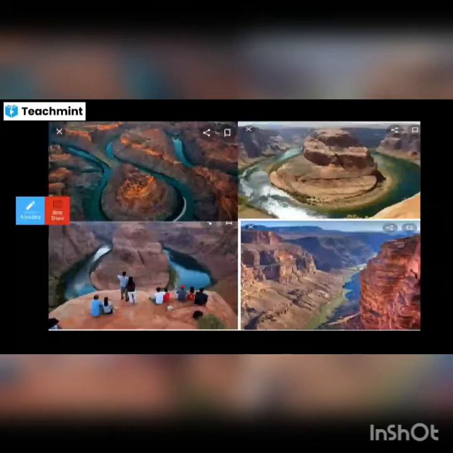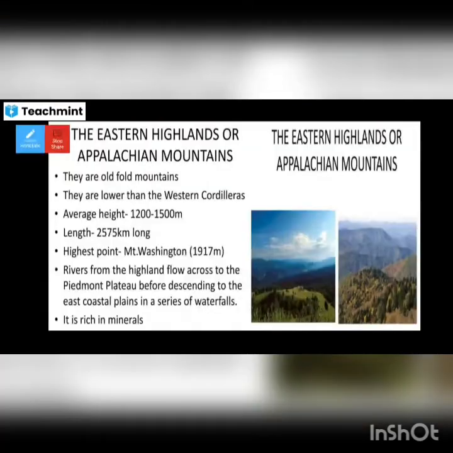So next, the Eastern Highlands or Appalachian Mountains. They are fold mountains. They are lower than the Western Cordilleras. Average height is 1200 to 1500 meters. Length is 2570 kilometers and width is 75 kilometers.